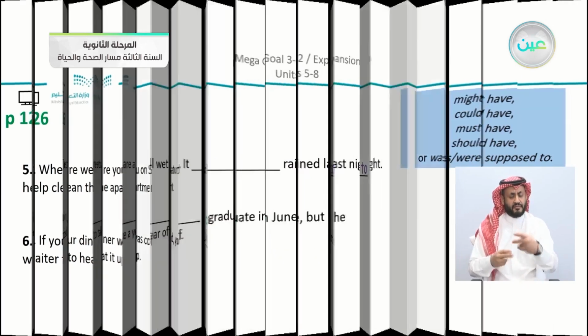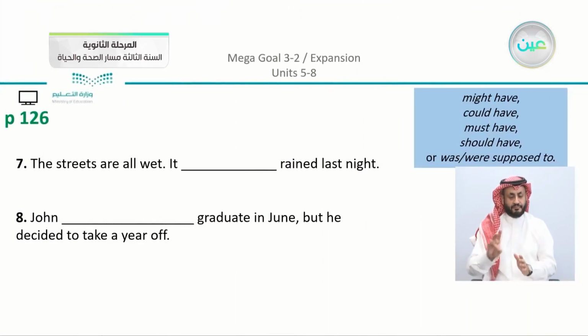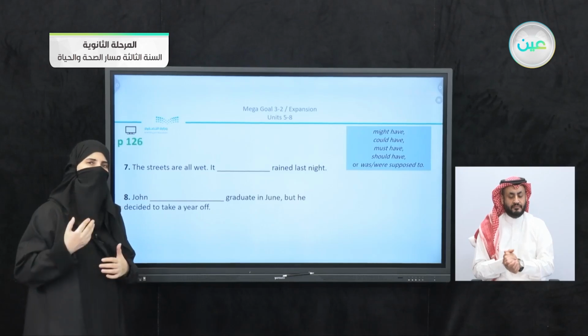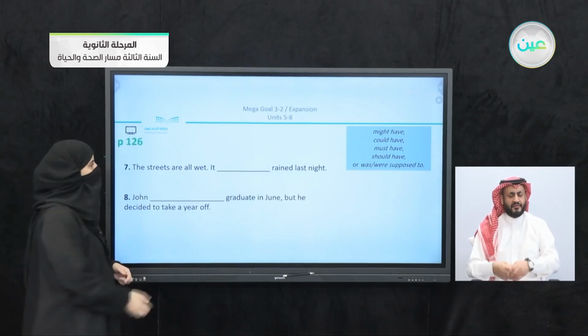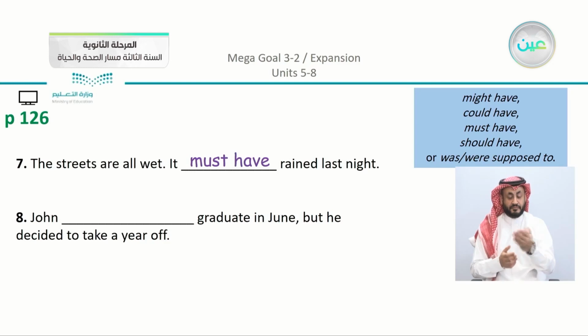Moving on, we have number 7. The streets are all wet. It blank rained last night. So I am sure, or I am determined, that something happened. So it must have rained last night.